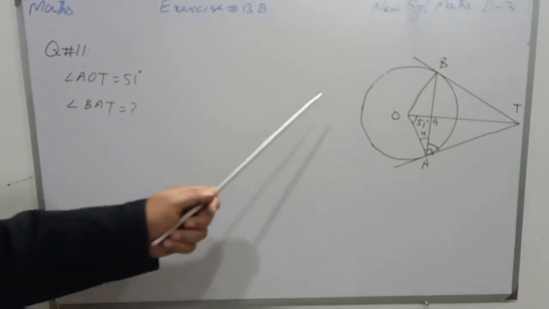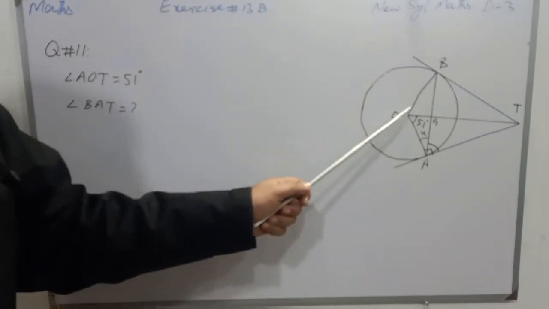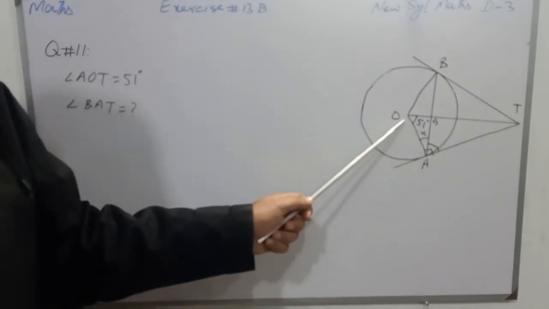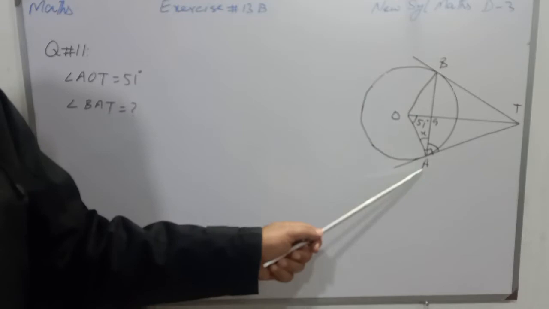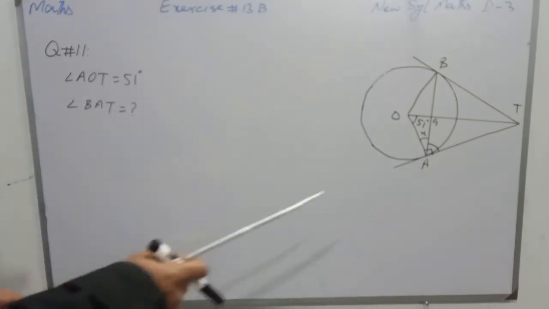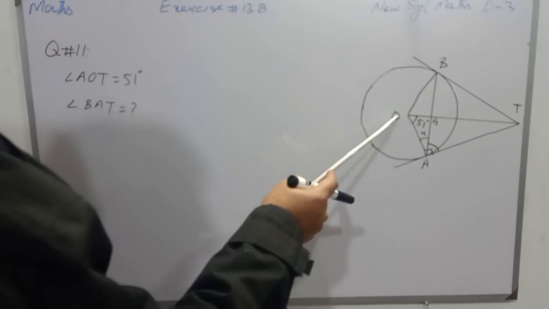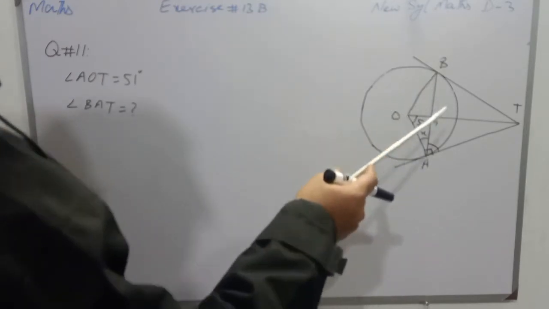Students, question number 11. There is a circle with center O. BT and AT are the tangents, whereas OB and OA are the radial segments, and angle AOT is 51 degrees, and we have to find angle OAB.